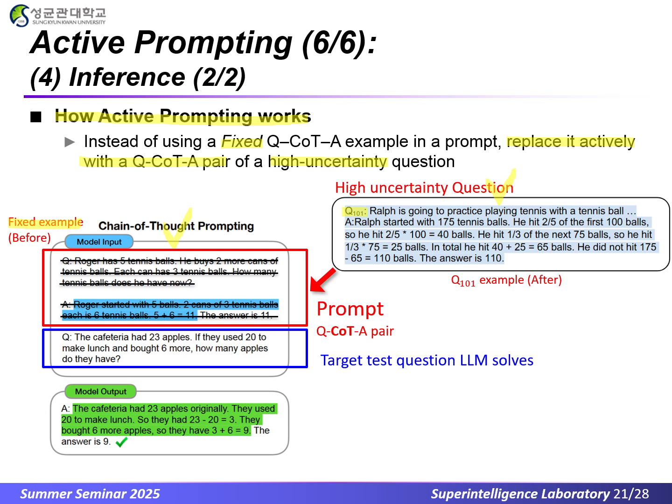At inference time, the model sees this high uncertainty Q101 COT example first, then the new test question. It follows the same reasoning chain and yields more reliable answers. This targeted replacement focuses the model on its blind spots, boosting both accuracy and consistency with very few examples.